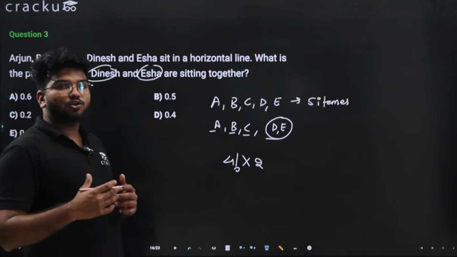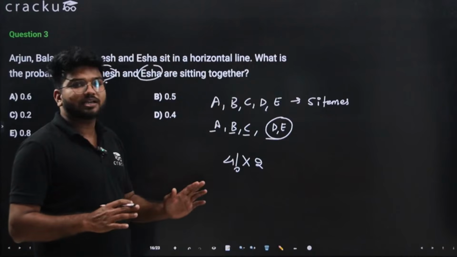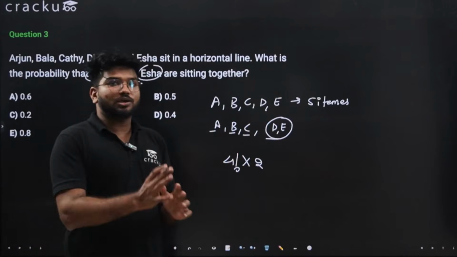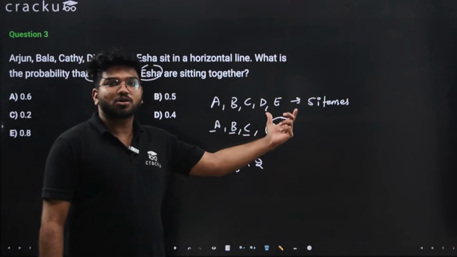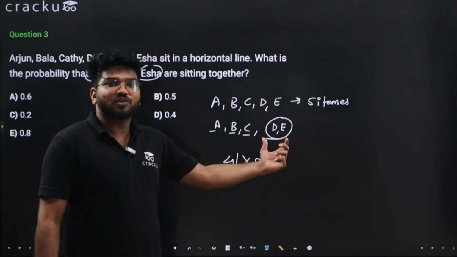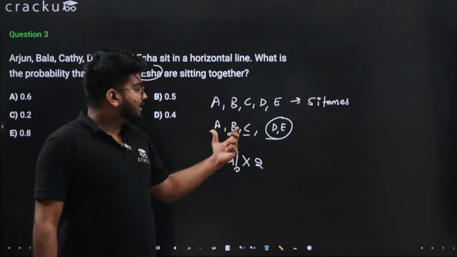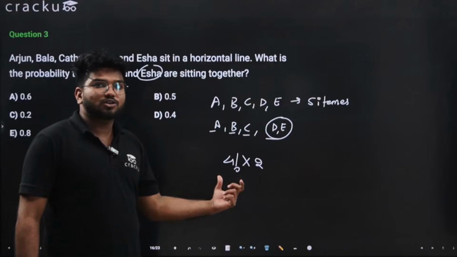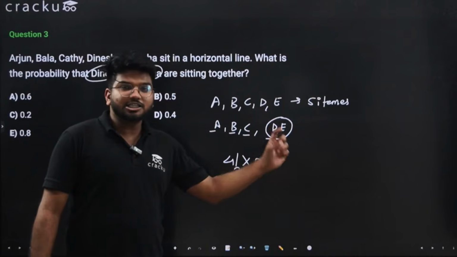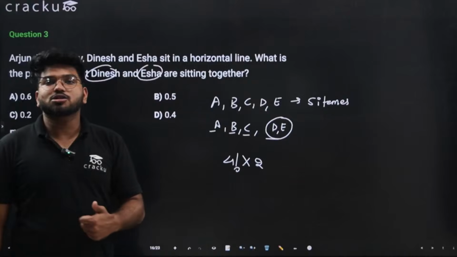This was a slightly easy question but a logical question, and this is a fixed pattern. Whatever things you want to be together, just consider that as one block, not as 2 separate blocks. If you consider that as one block, then arrange the remaining items. That can be done in 4 factorial ways, and further for each block, inner arrangement is also possible.